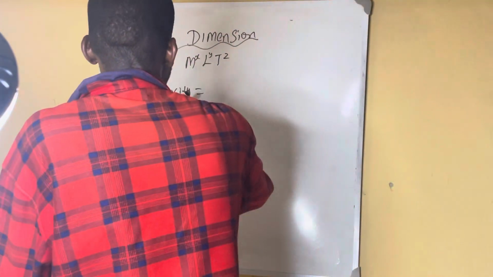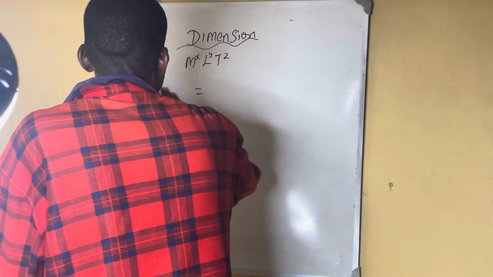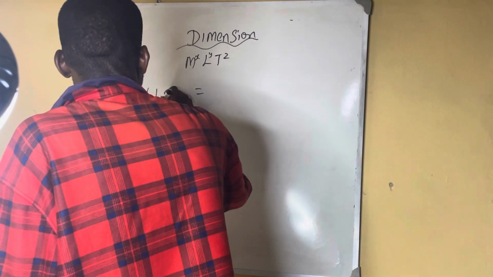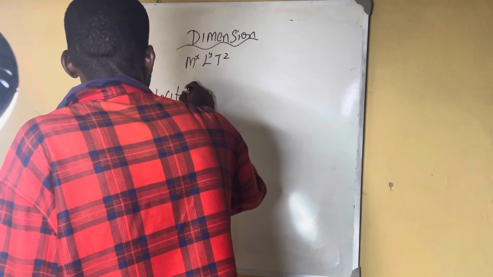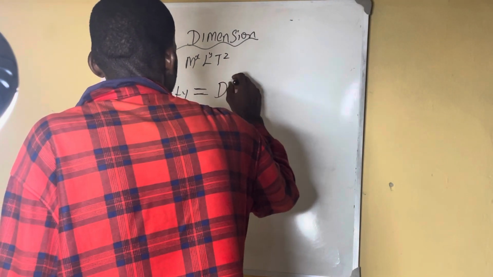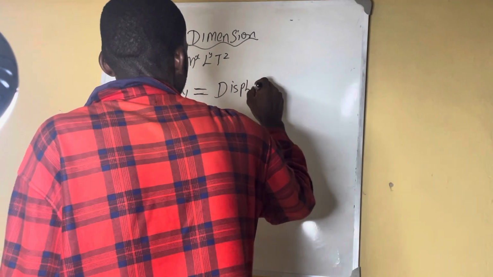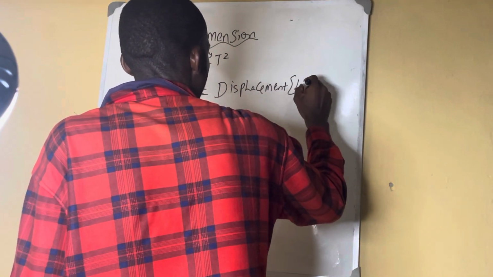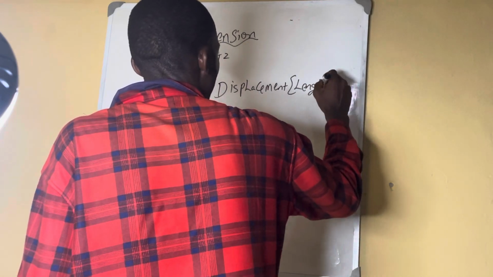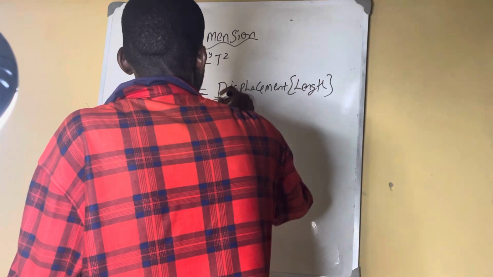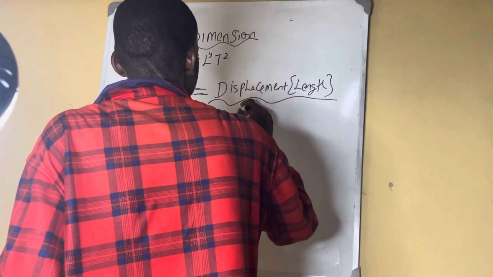So velocity is equal to displacement, which is length. Remember I told you that displacement, distance, and radius are all length. All over what? Time.